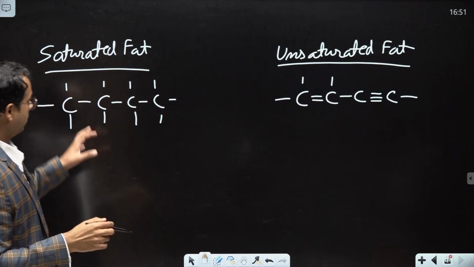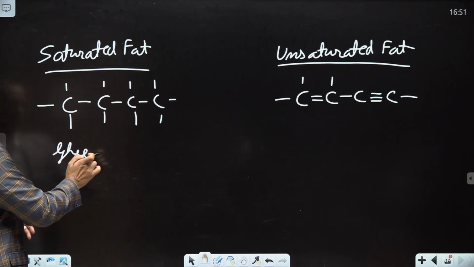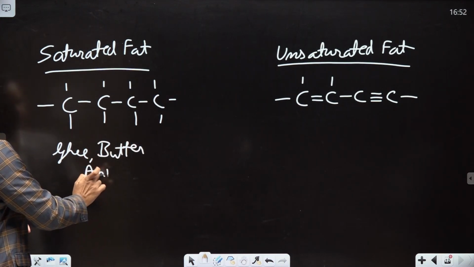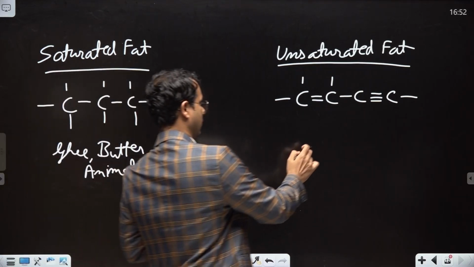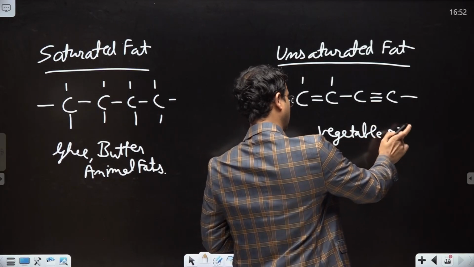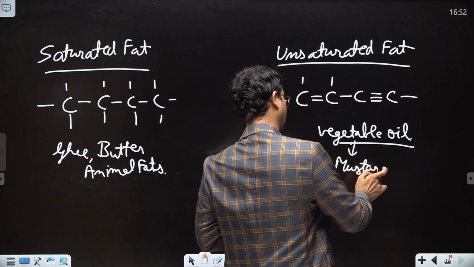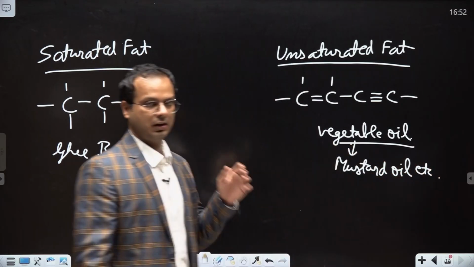Saturated fats are, for example, ghee and butter. Basically animal fats are saturated, but on the other hand vegetable oils are unsaturated, for example mustard oil, sunflower oil, peanut oil.